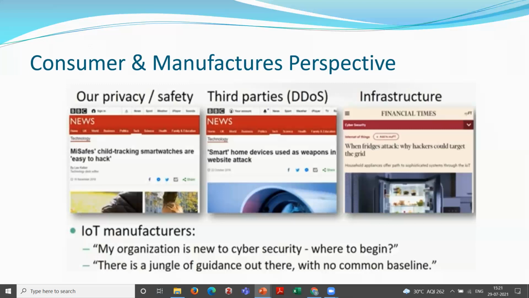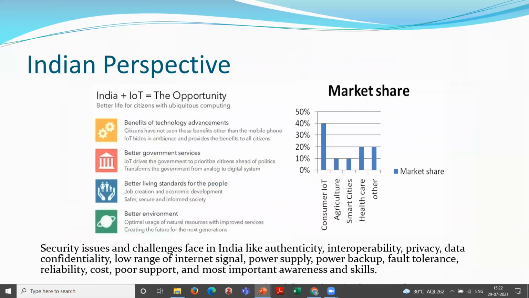So this is according to the consumer point of view. But what about the manufacturer point of view? The manufacturer says that this is my new organization and I am new to cyber security. So where to begin? This is a big challenge. But when I start the beginning, there is a jungle of guidance. And from that, I'm not getting a common baseline for how I can protect my IoT device from cyber attacks. So this is the issue related to the manufacturer view.